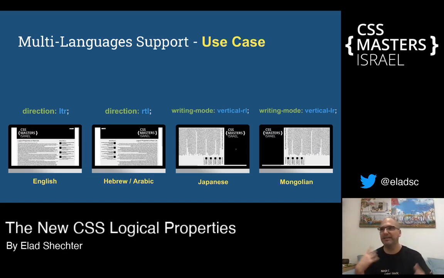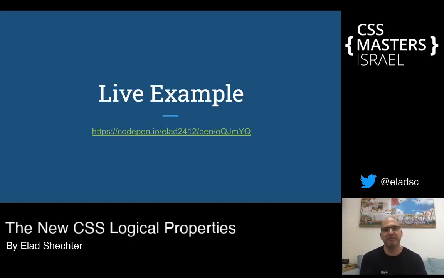You don't need to be smart with Sass and Sass variables so that the same Sass will produce two different style sheets. The same CSS works for all the different types of languages in the world, and this is really, really amazing. So that you believe me that it's so easy, I wanted to see it for myself, and I created my own example.